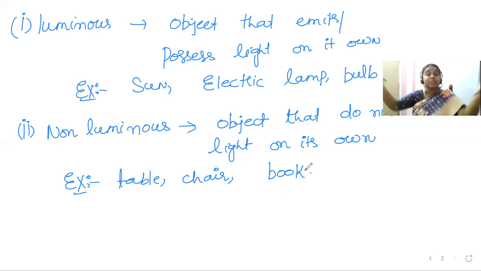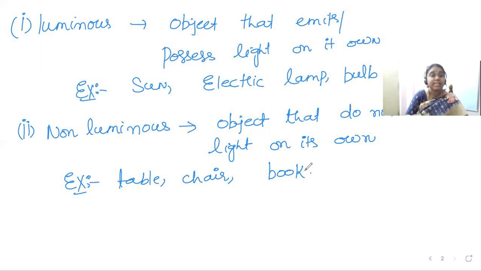It reflects back. So when that reflected light reaches our eye, only then are we able to see that object. That means because of the reflection of light, you are able to see the object which is not possessing light on its own. So this is a very important concept related to light, that is reflection of light. It is nothing but bouncing back of light.